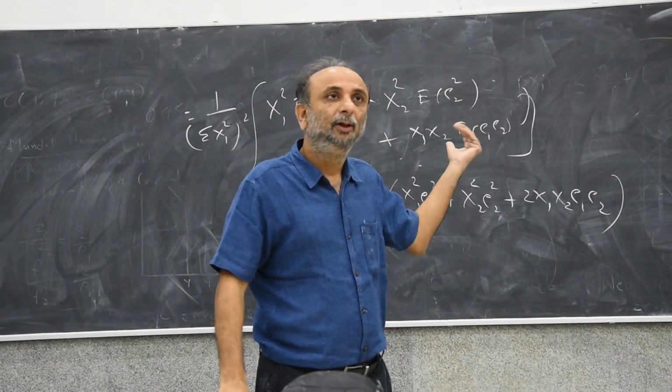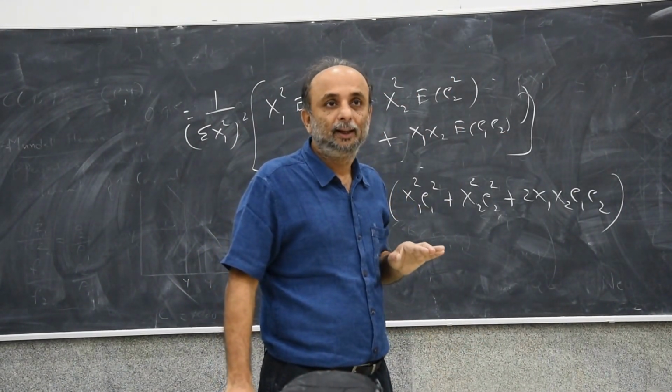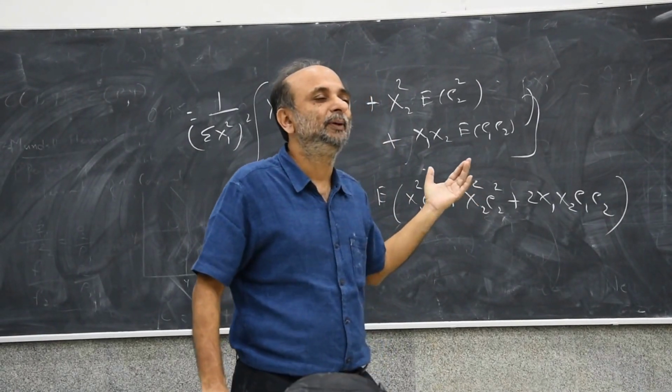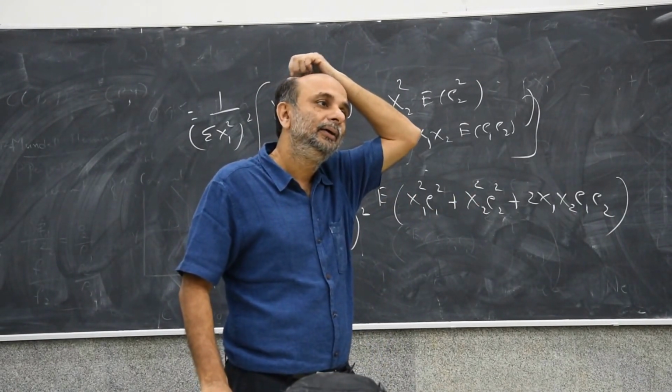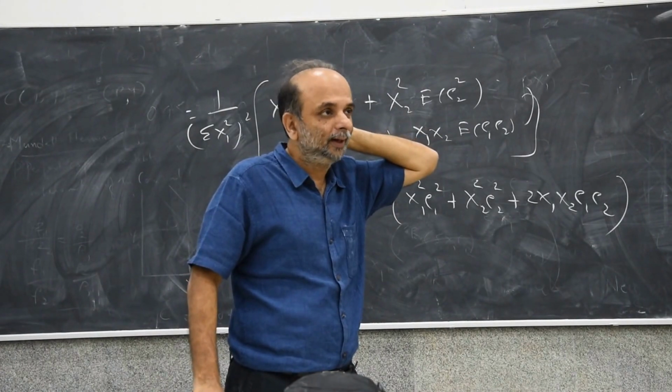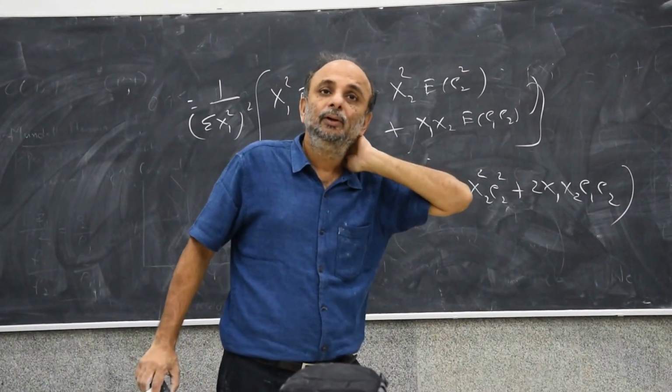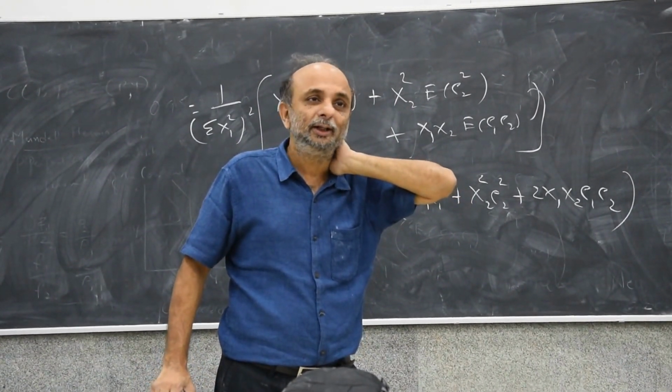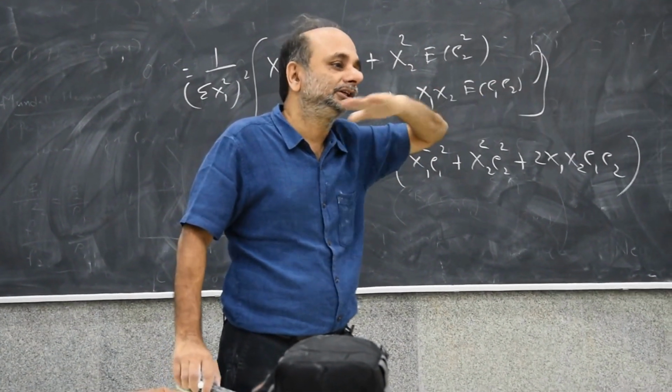Variance of E1. So let's call it sigma 1 square. What is expectation E2 square? Variance of E2, called sigma 2 square. And what is E1 E2? Covariance of E1 E2, let's call it 0. Right? Because we have got cross section data.